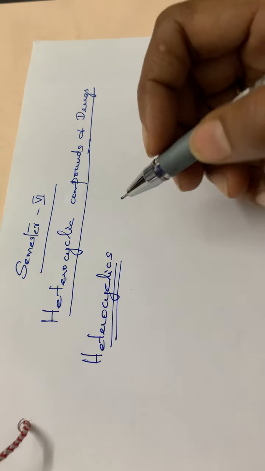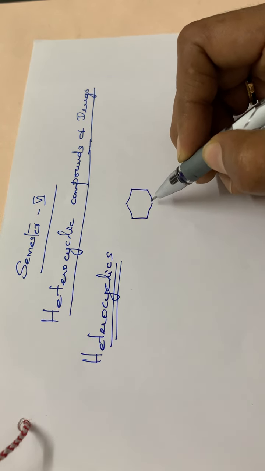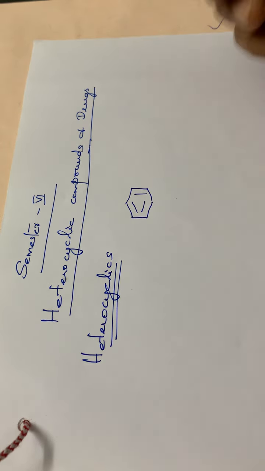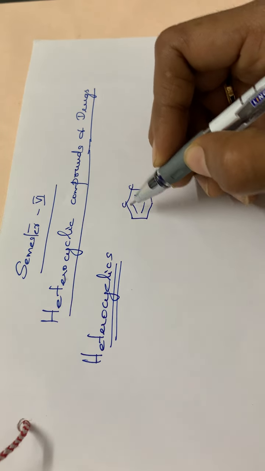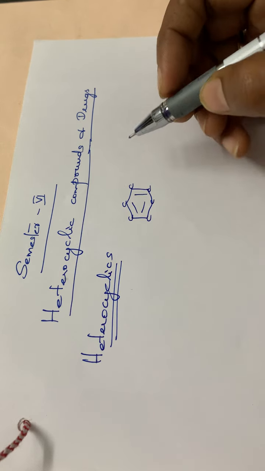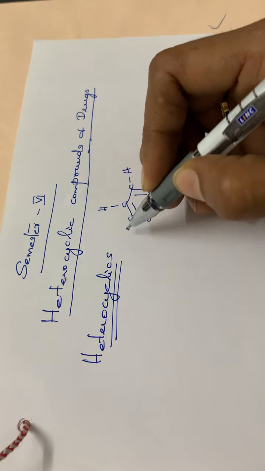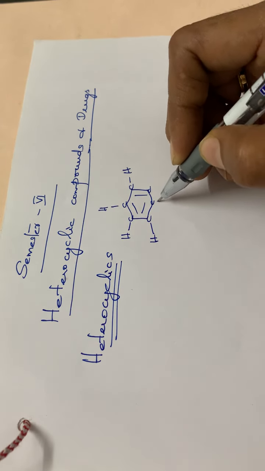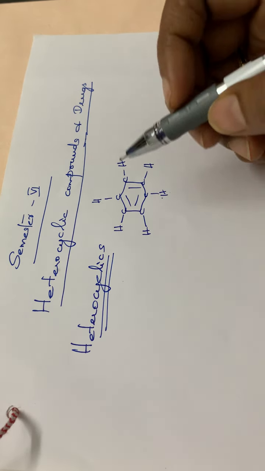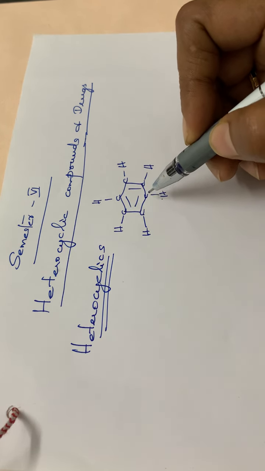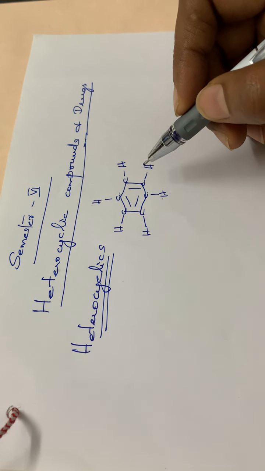See here, normally you have seen carbon compounds, isn't it? A chain or a ring with carbon compounds. For example, benzene. It has all carbon atoms, and the remaining valencies are filled by hydrogen. So this is the structure of benzene. All the ring atoms are carbon atoms, and no other atom is present in this particular ring, isn't it?